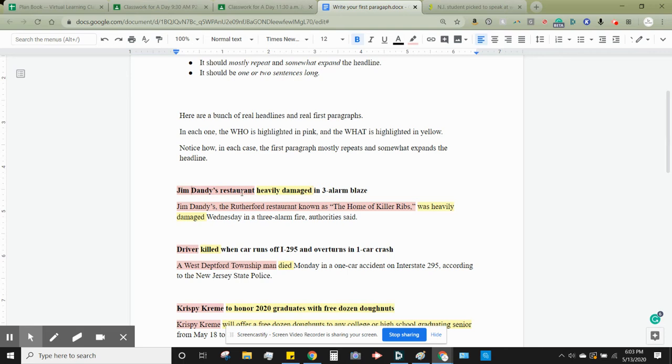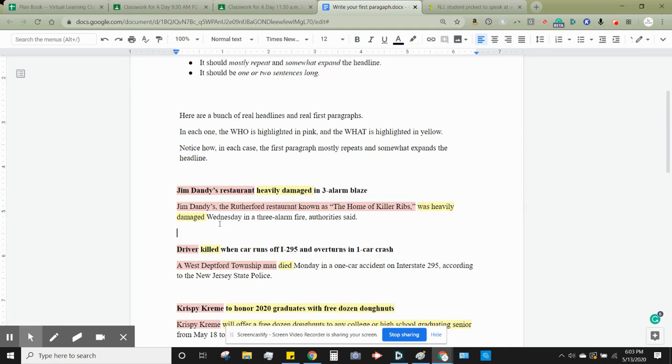Here's what Jim Dandy's restaurant becomes in the first paragraph. Jim Dandy's, the Rutherford restaurant known as the home of killer ribs. So they give a little more info about the who, and then actually they just repeated the what verbatim, word for word. Was heavily damaged. Except notice we're making it a complete sentence. We're using forms of the verb to be.